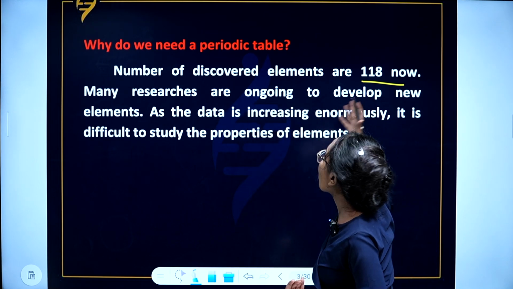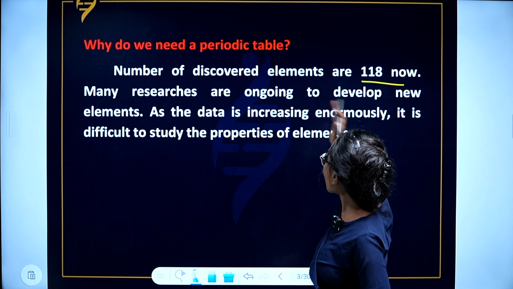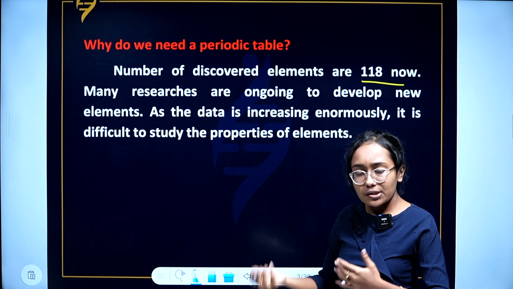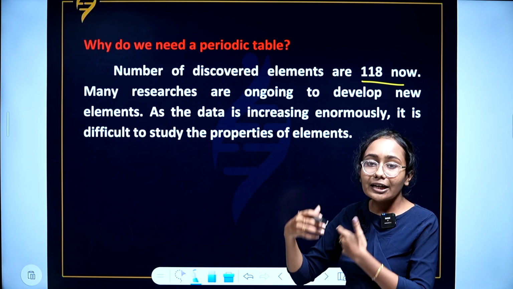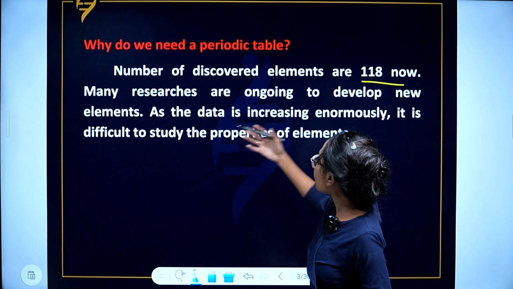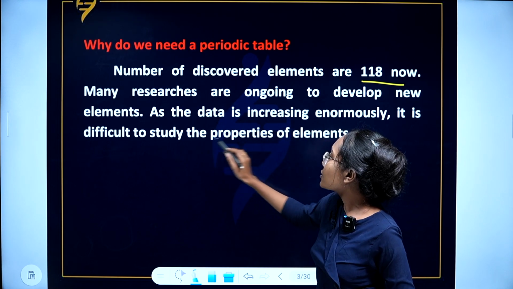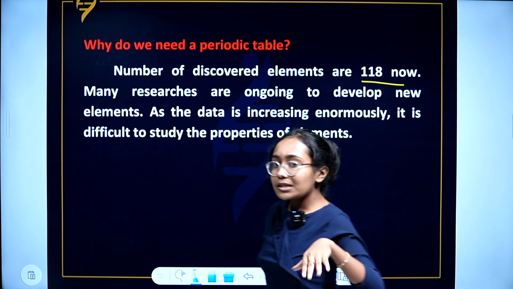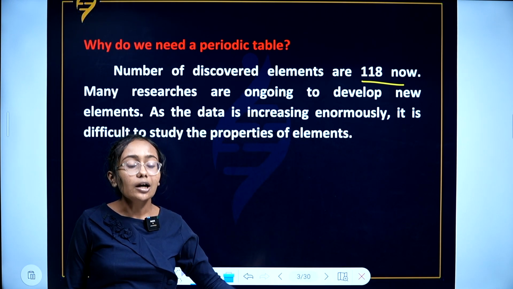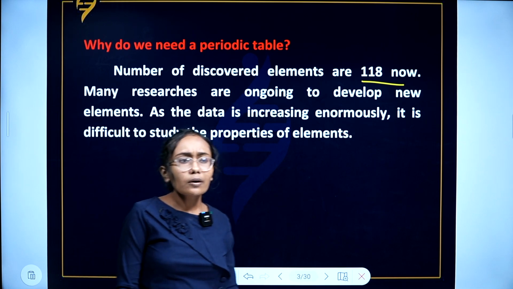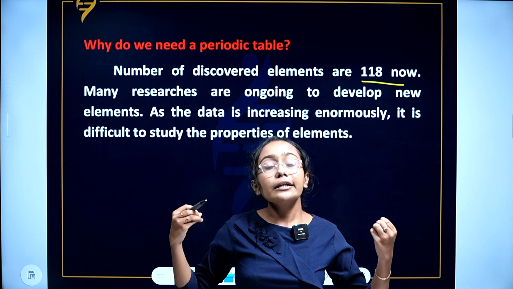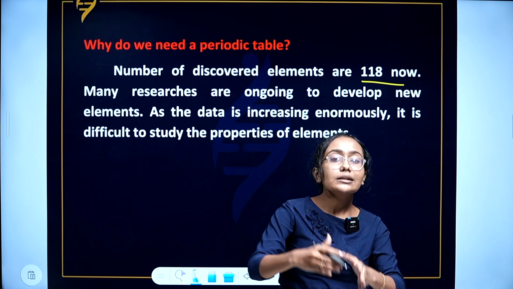The number of discovered elements is 118 at present. Many researchers are going to develop new elements. As we already know, things are changing, so the elements that could be found in a later stage are also predictable, right? As the data is increasing enormously, it is difficult to study the properties of elements. At present there are 118 elements, and many more will come in the near future. So the study of elements, their properties and characteristics is getting difficult day by day.